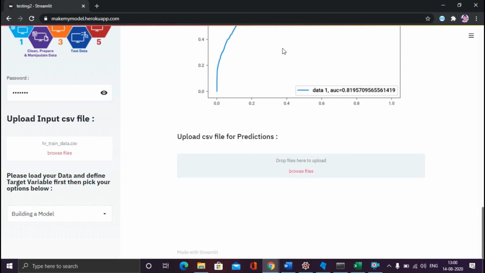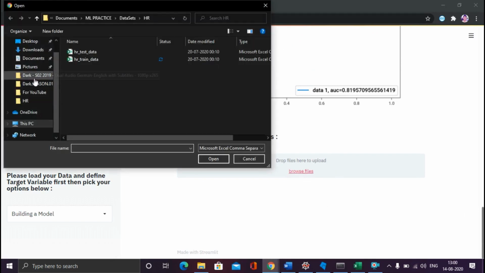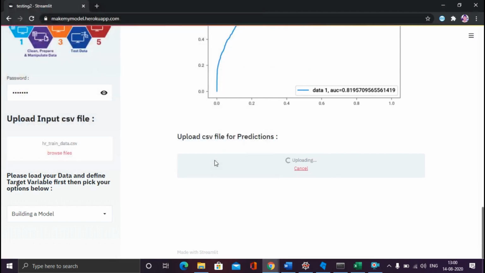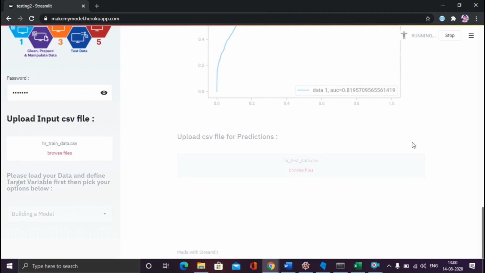For example, I want to do some prediction on the data. What I will do is simply select and pick my new data set over there. I will upload it, and you will get the prediction of the data. It will take the model, put your data in, do some prediction, and show the result over here. So you are not writing any code, but you are getting all the results.